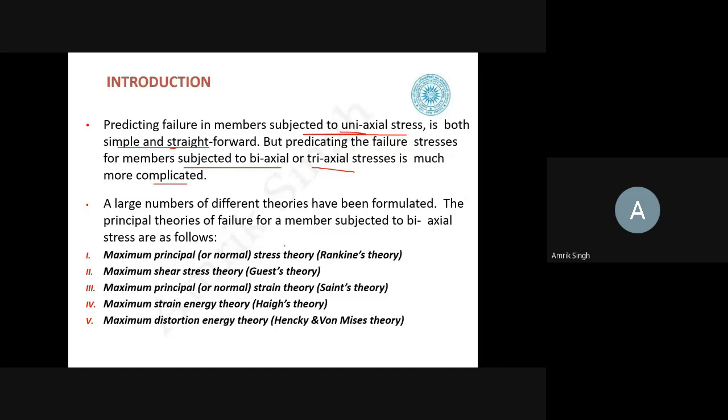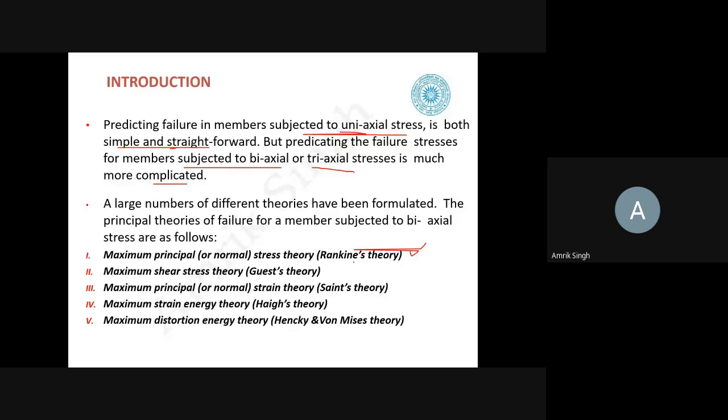So their different names are there. These are the common names, as these theories were envisaged by these people. So sometimes they are known by their name also. So maximum principal or the normal stress theory, we call it as the Rankine theory.